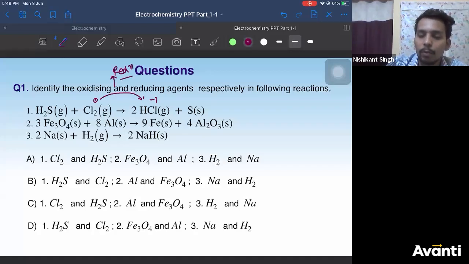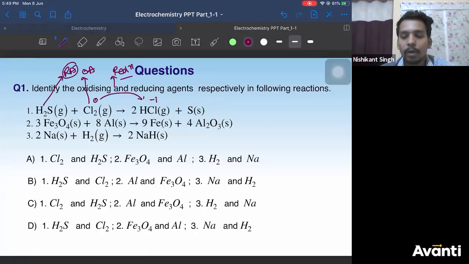Reduction. So if chlorine is undergoing reduction, it is an oxidizing agent. That means H2S is a reducing agent. Correct? If chlorine is undergoing reduction, it will act as an oxidizing agent. That means H2S will act as a reducing agent. So you have to identify the oxidizing and then the reducing agent respectively. In the first case, what is your oxidizing agent? Chlorine. So it is either option C or option A, right?